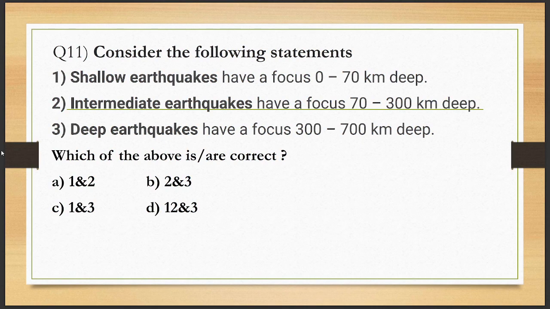Now question number 11. Consider the following statements. First, shallow earthquakes have a focus in range between 0 to 70 km deep. Second, intermediate earthquakes have a focus in range 70 to 300 km deep. Third, deep earthquakes have a focus 300 to 700 km deep. Which of the above is or are correct? A, 1 and 2; B, 2 and 3; C, 1 and 3; D, 1, 2 and 3.